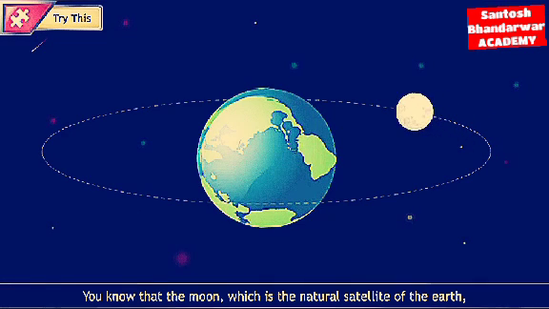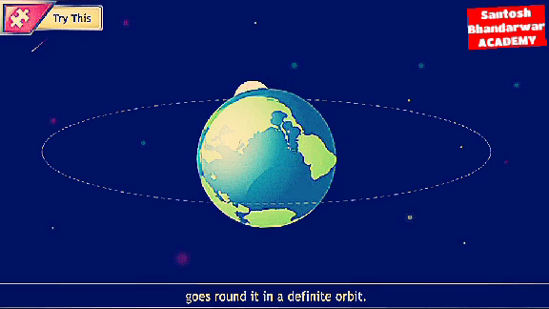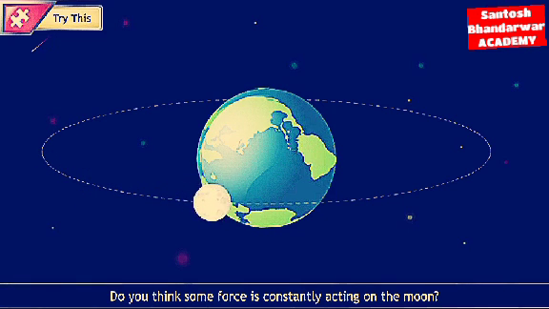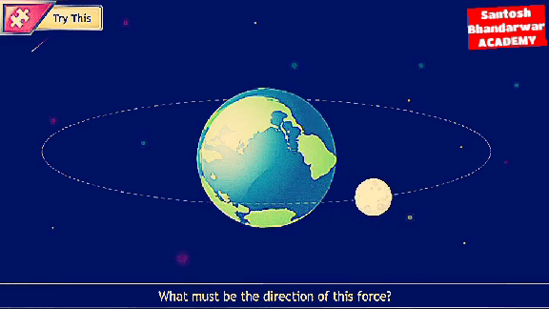You know that the moon, which is the natural satellite of the Earth, goes round it in a definite orbit. The direction of motion of the moon as well as its speed constantly changes during this motion. Do you think some force is constantly acting on the moon?